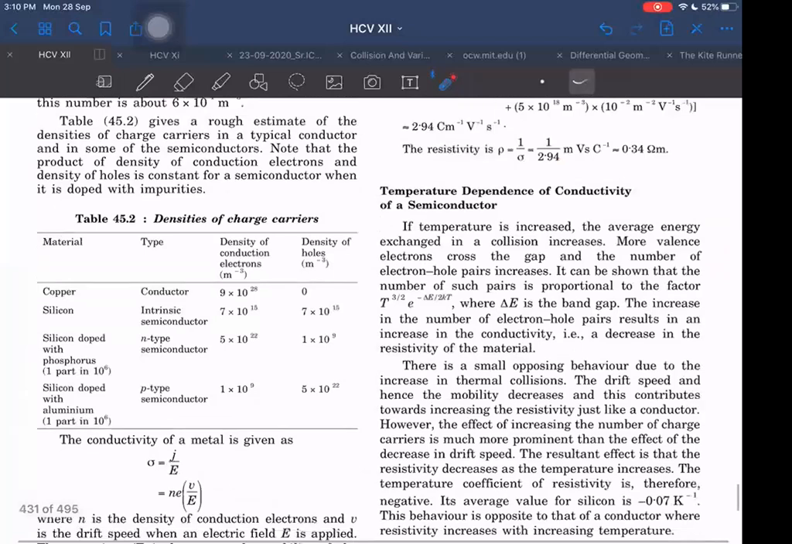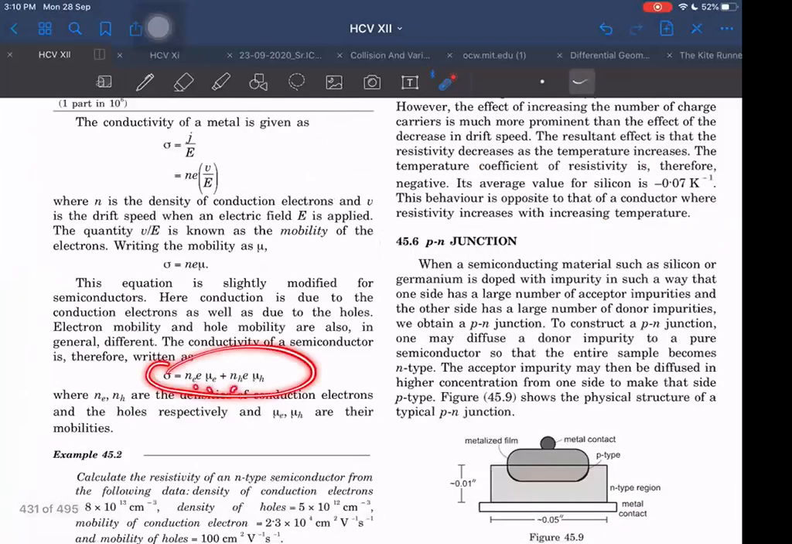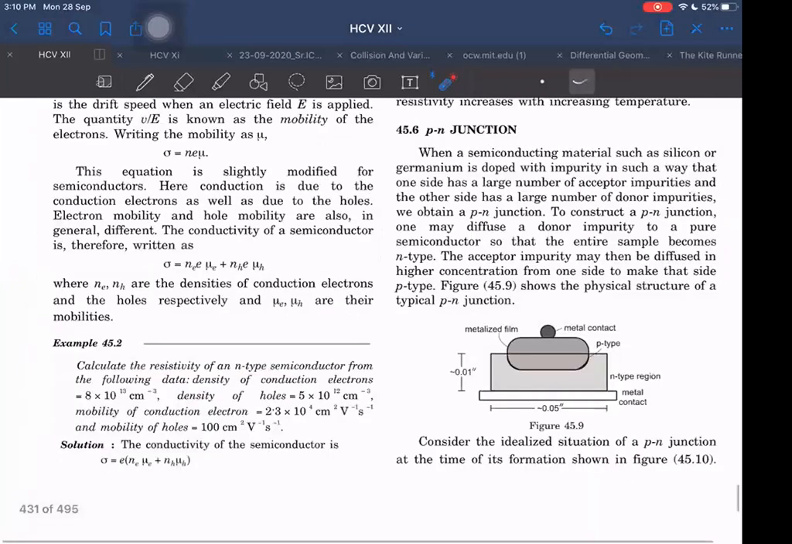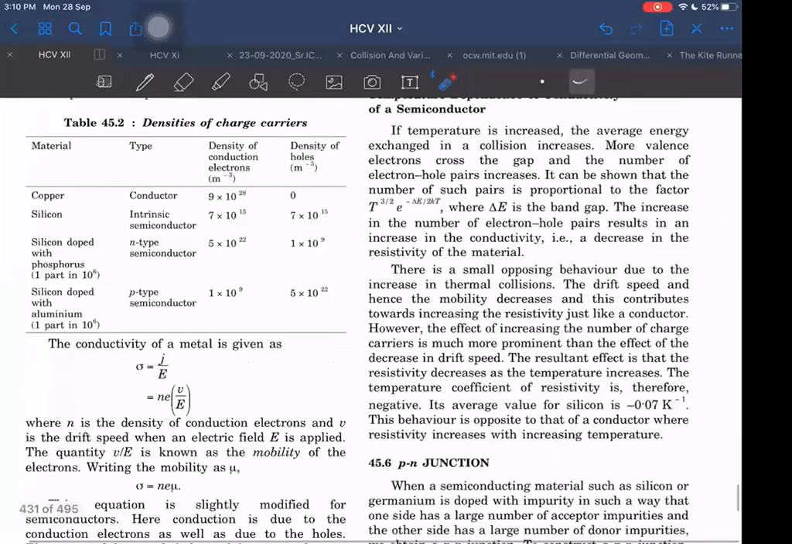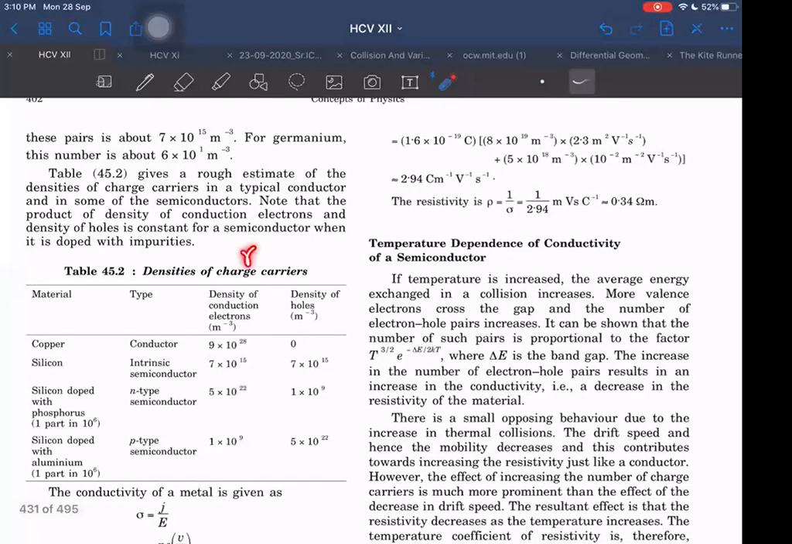So you understood it. Very good. You are understanding all these things. This I already explained before: Ne into e into mu plus Nh into this thing, you know. And one formula which I did not find here so far is also important: Ni square is equal to Nh into Ne. I have told you already, but here it is not mentioned.